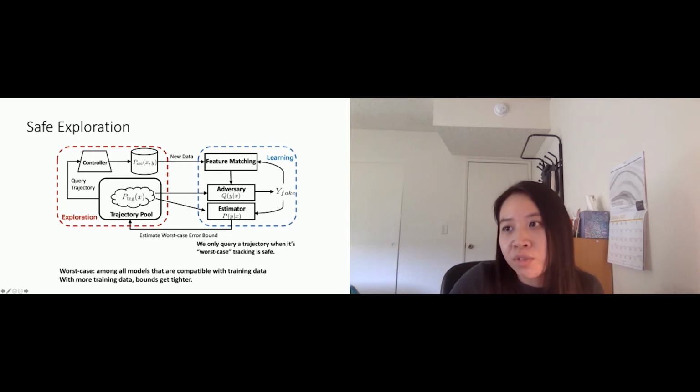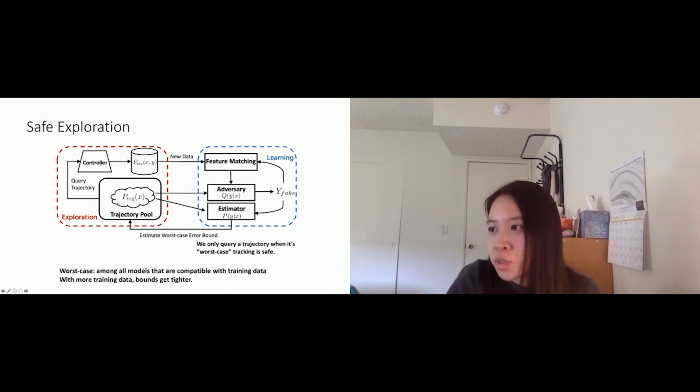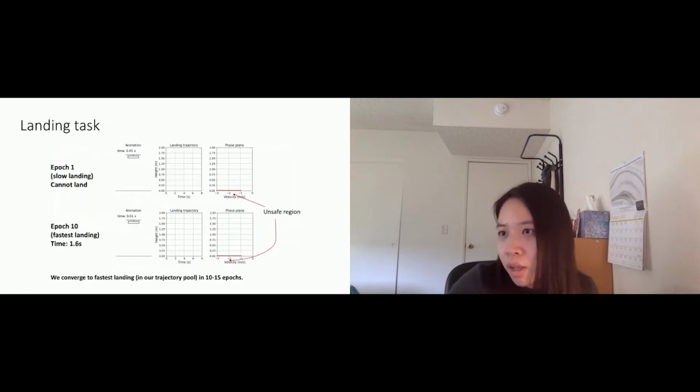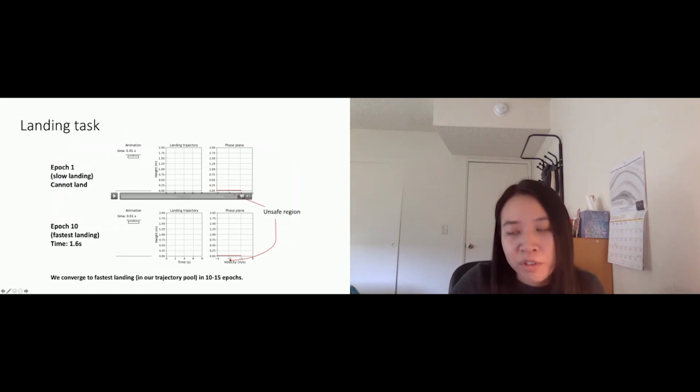So here we use a very standard feedback linearization controller, and also use a simulator that is based on real-world data to simulate the process. So let's look at how it works in the simulator. In epoch 1, without any data, we're very conservative.